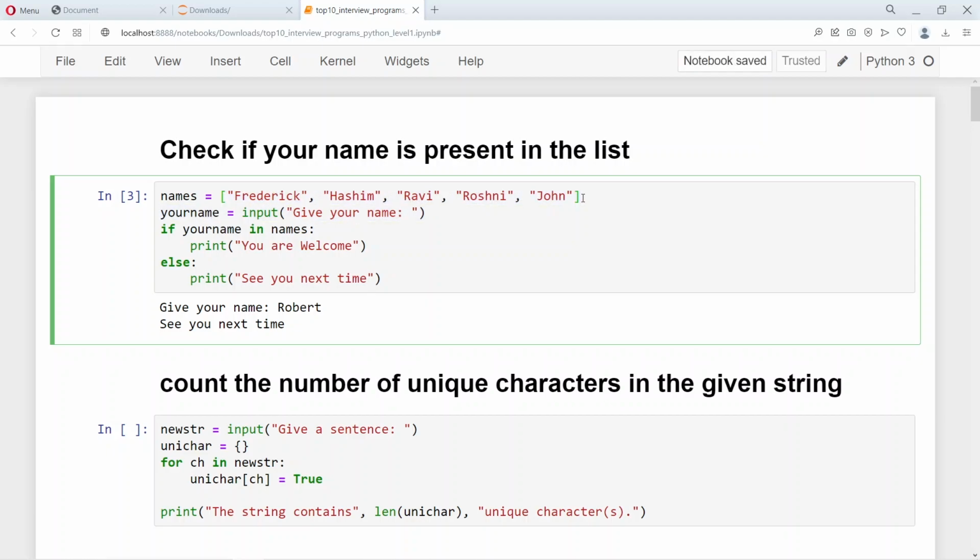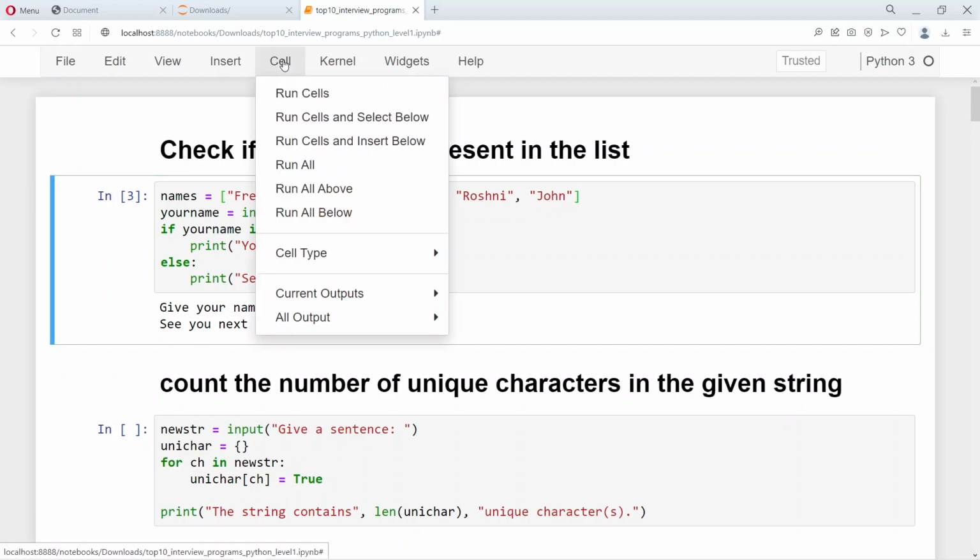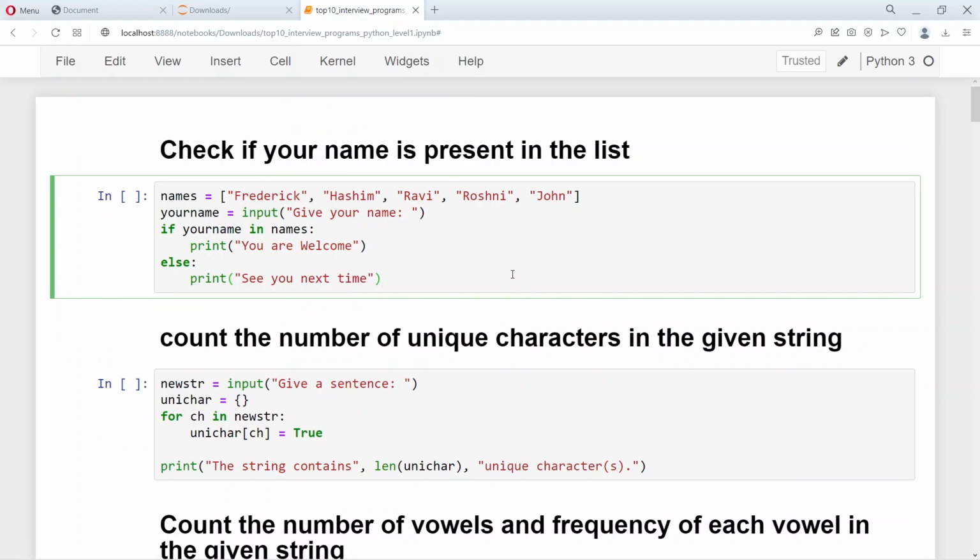So we have already given a list of names, and then the input is taken through the input statement, and then the if statement is used to check this. So this is a very simple but powerful program to check if the given string is part of a list already. And Python is very good at doing this quickly.